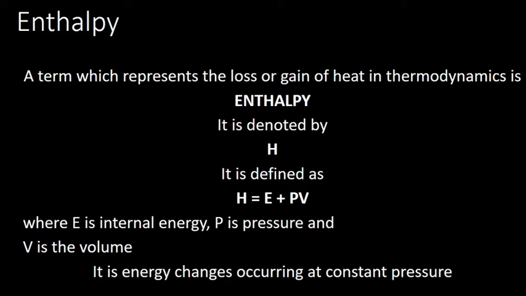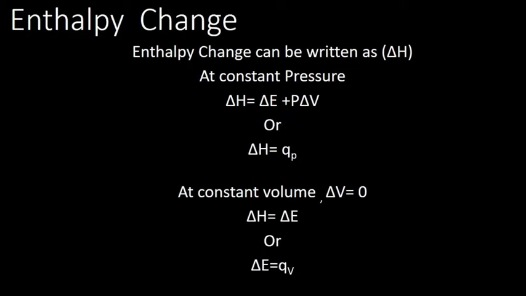Normally, at constant pressure, the heat gained or lost is denoted by enthalpy. As usual, we are not able to find the absolute value of enthalpy, so we go for enthalpy change. When a system changes from state 1 to state 2, the difference in enthalpy that we calculate is denoted by delta H.